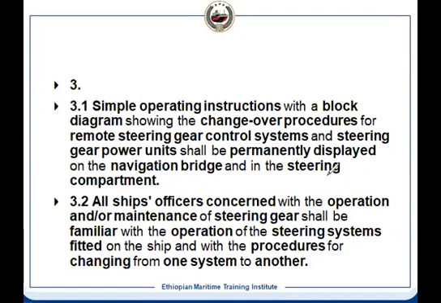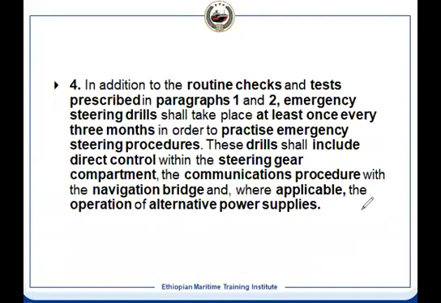And ship's officers concerned with operation and maintenance should be familiarized with the operation of the steering gear and the changeover procedure. That's the reason the drill is done, so that the concerned person knows how to do it. He does not make any mistake when the emergency comes. So routine checks have to be done.